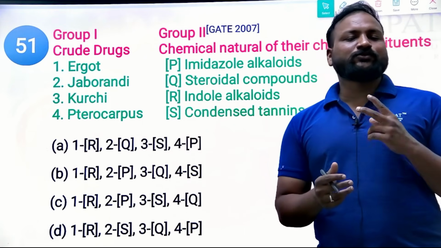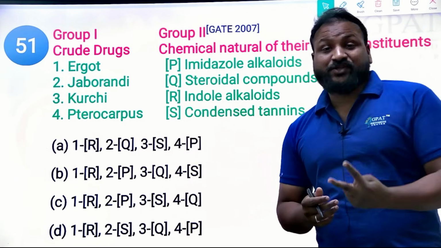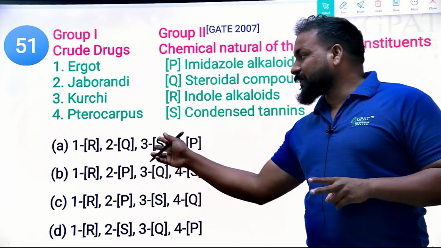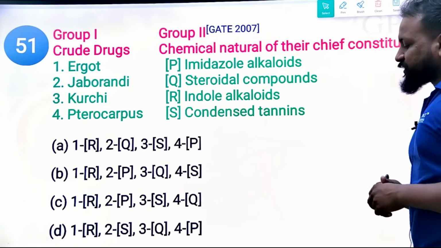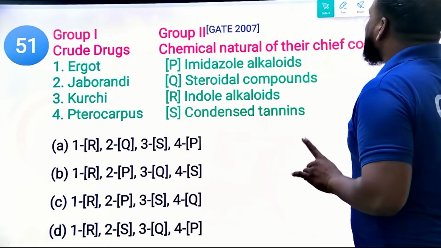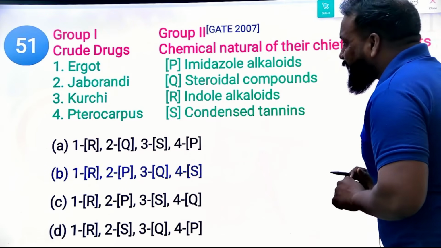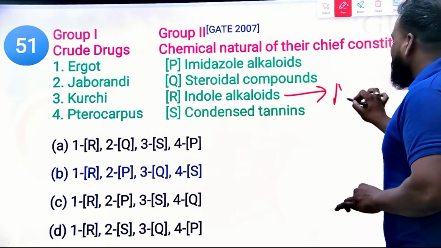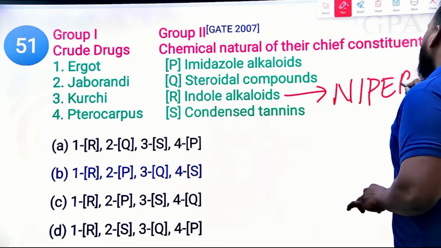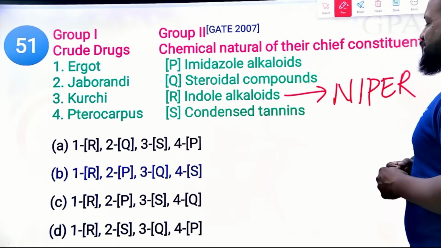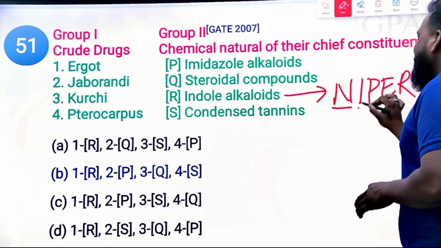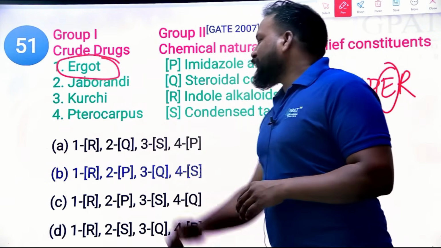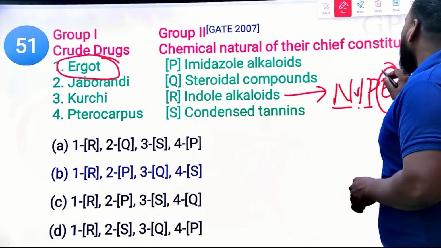If you find at least two right answers from the given options, you will get the right option. What is the right answer here? Undoubtedly, if you find at least one right option, we have already given for ergot, indole alkaloids. For indole alkaloids we have given a shortcut: in India, the top pharma education institute is NIPER, right? N for Nux vomica, I for Ipecac, P for Physostigma, E for Ergot. You can see the ergot here. Clear? With that you can simply confirm the right option.